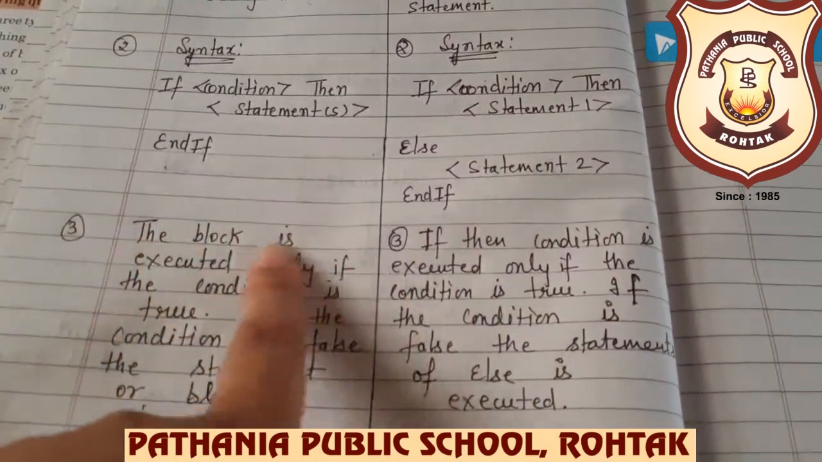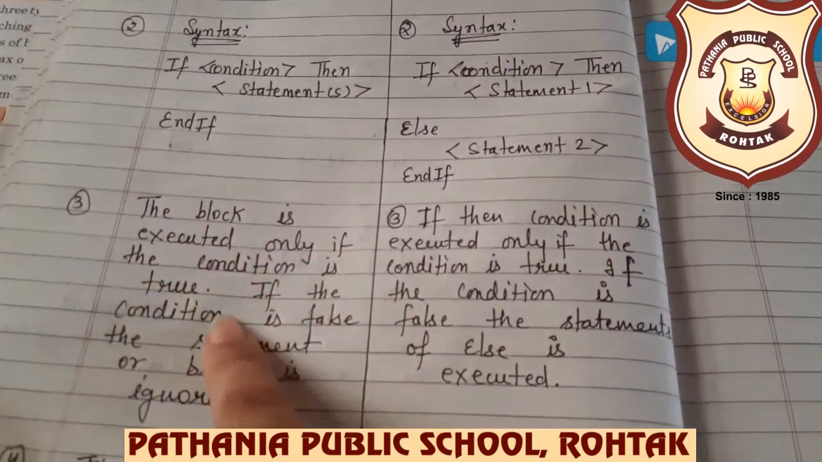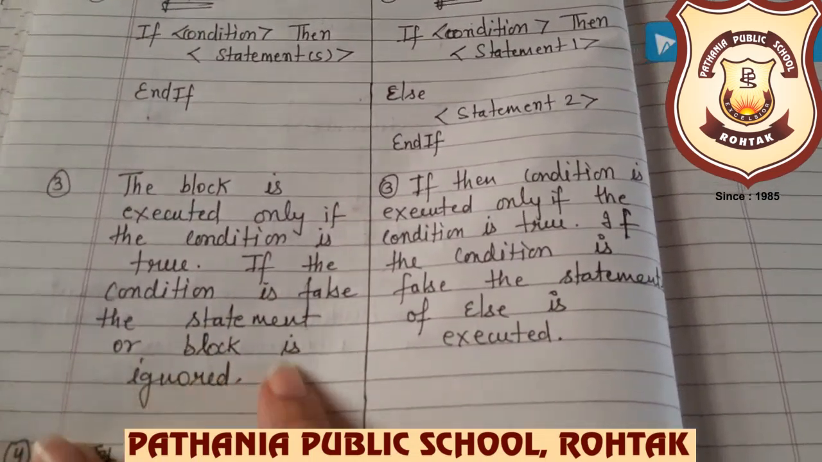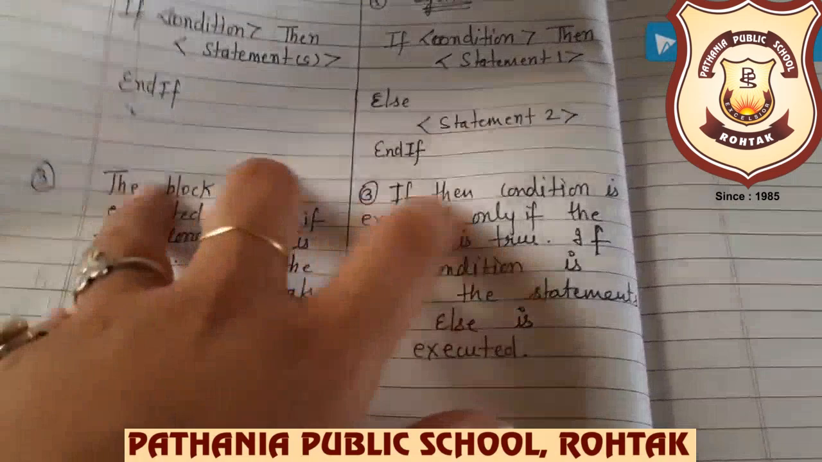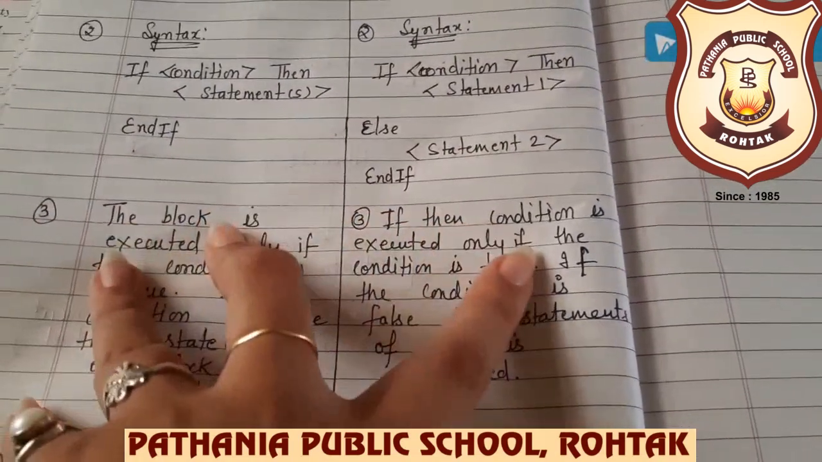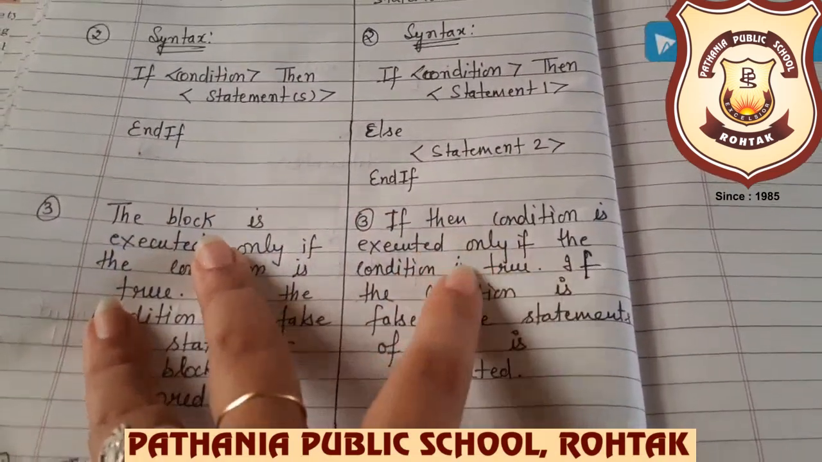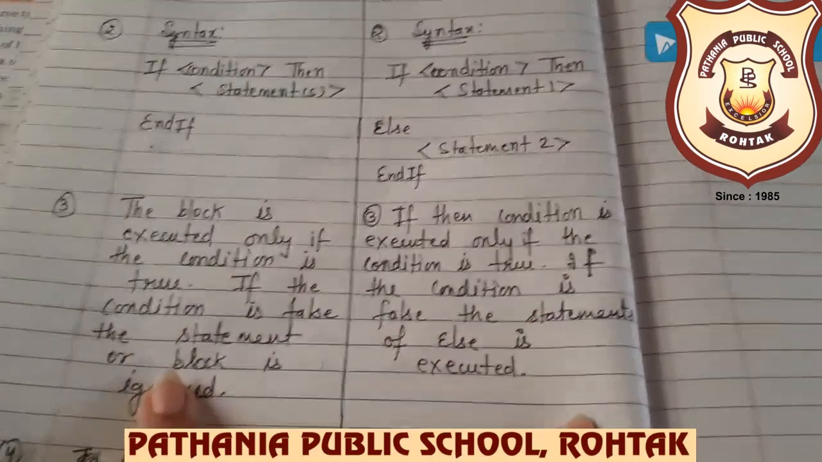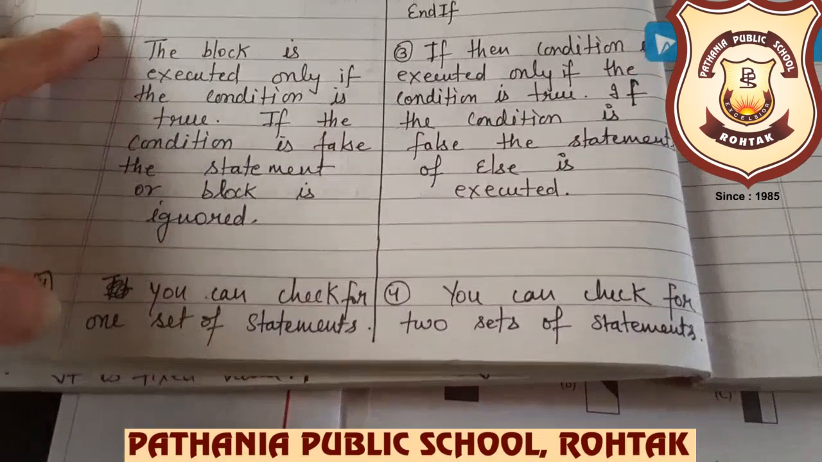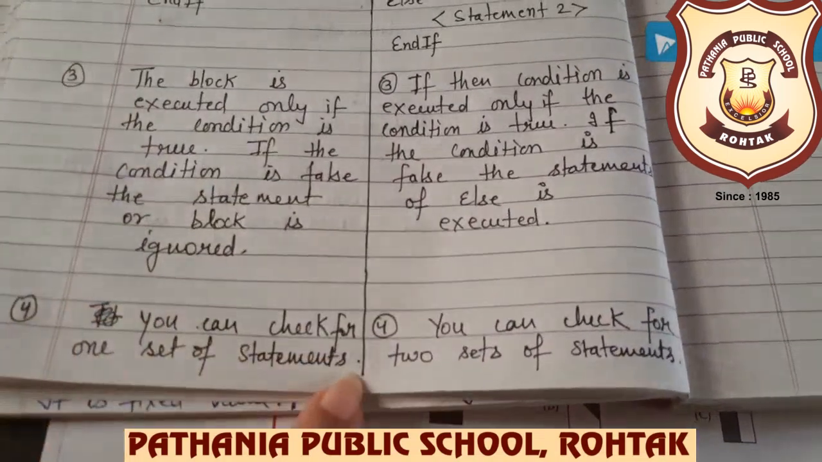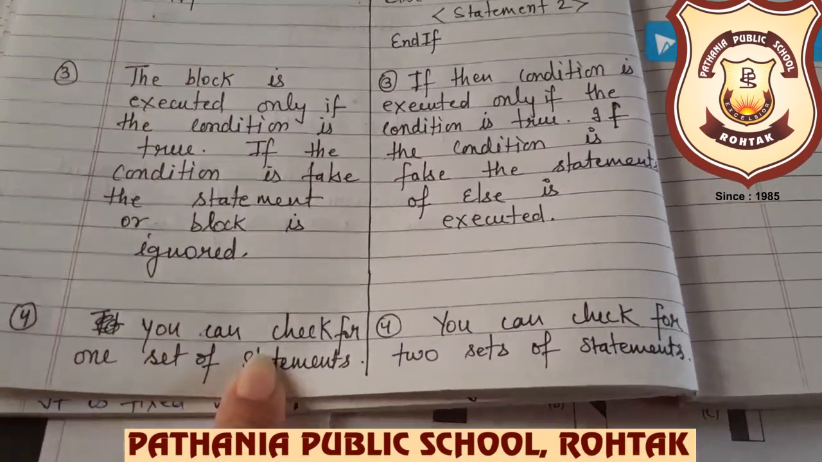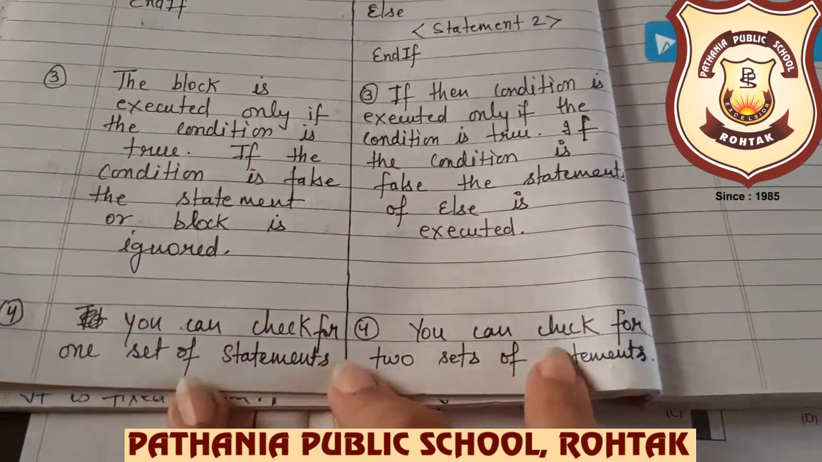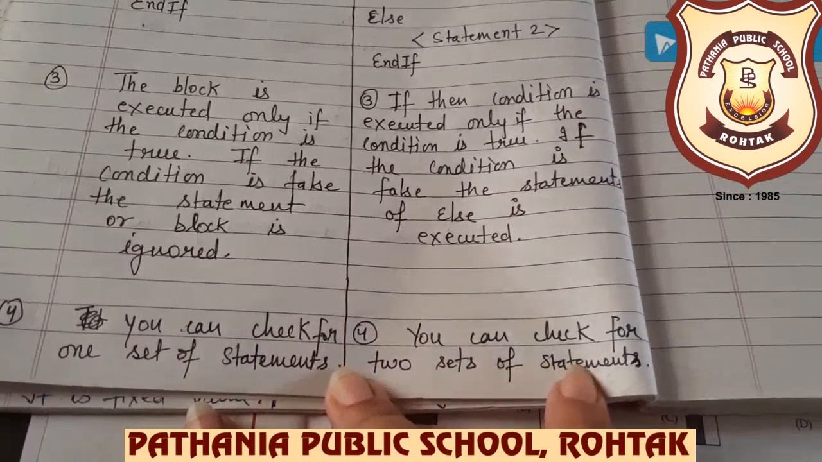In if then, the block is executed only if the condition is true. If the condition is false, the statement or block is ignored. And in if then else, the if block is executed only if the condition is true. If the condition is false, the statement of else is executed. And the last point is you can check for one set of statements. Yes, आपको सिर्फ यहाँ एक condition check करनी पड़ती है, but in if then else you have to check two sets of conditions.